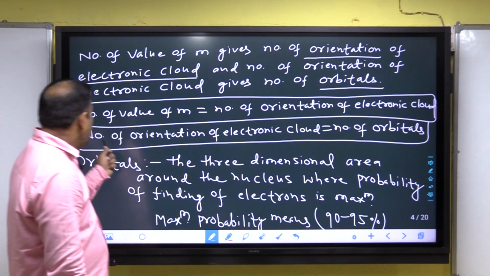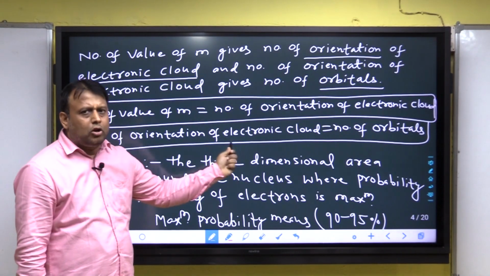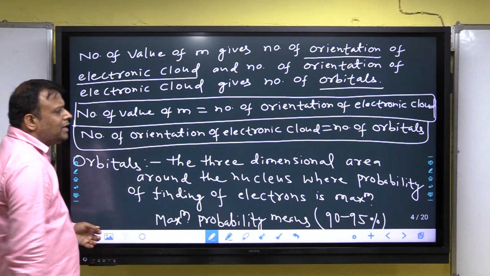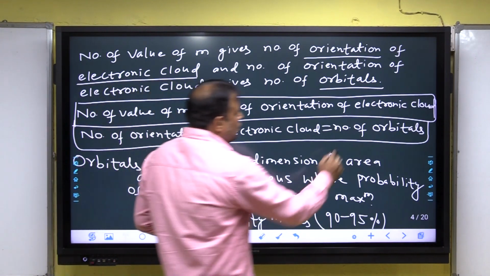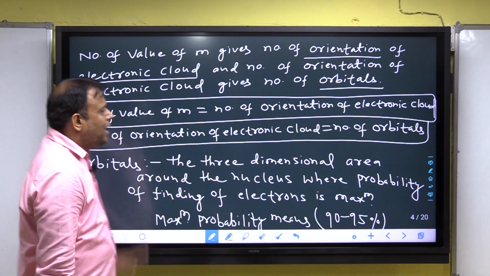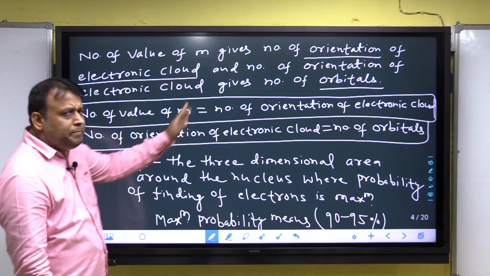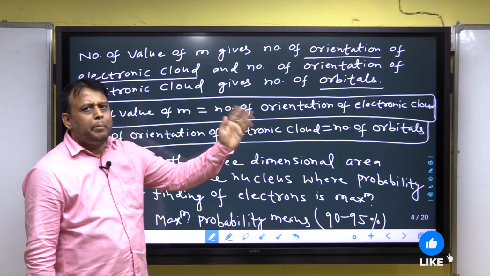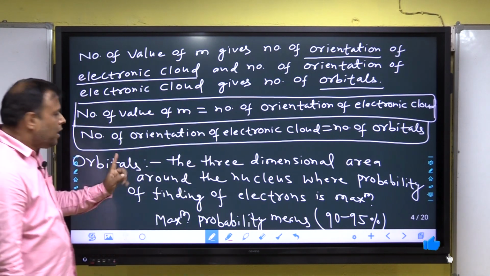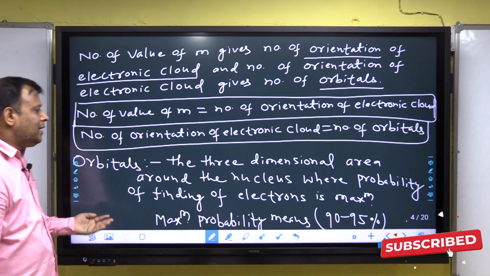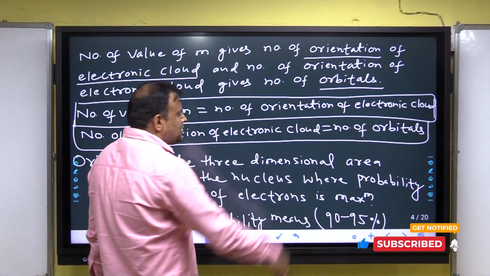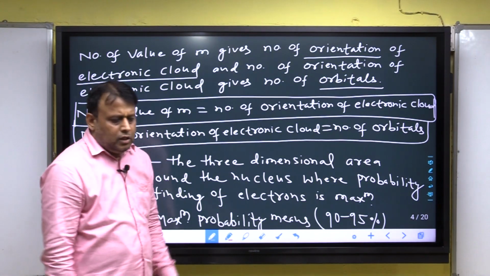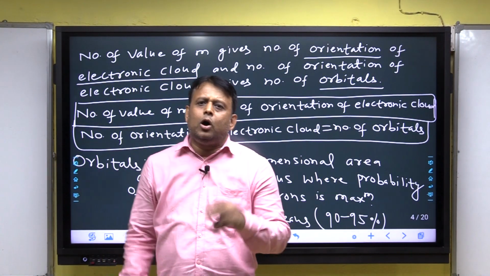Listen, the number of orientations of the electronic cloud is equal to the number of orbitals. I am repeating, the number of values of m, the number of orientations of the electronic cloud, gives the number of orbitals. And the definition of an orbital: the 3-dimensional area around the nucleus. Always keep in mind, orbitals are 3-dimensional.